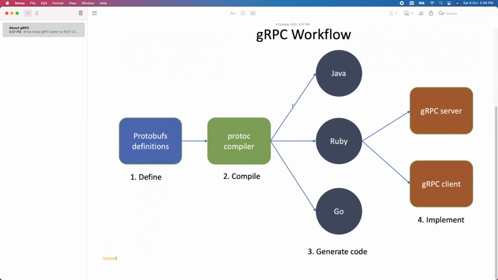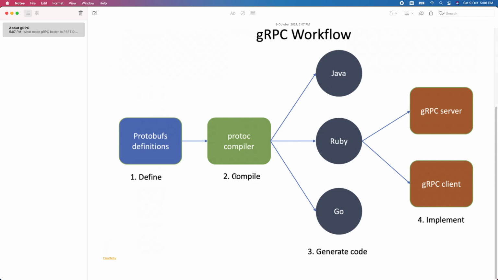And then we have the Protoc compiler. Suppose you want to use Java as a language, then we need to add that specific dependency. If you want to use Ruby, then use a different type of dependency or compiler.